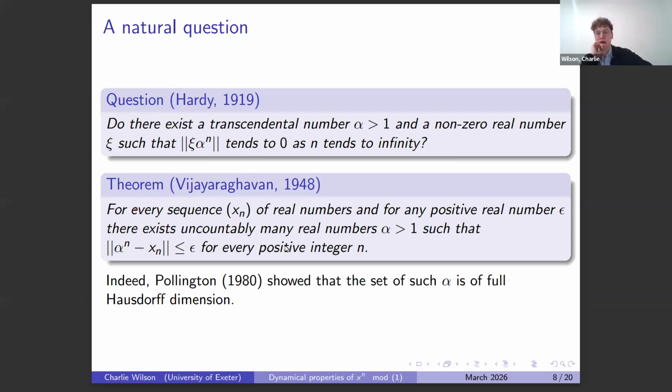And not only does there exist an alpha, there are uncountably many such alpha. And in 1980, Pollington showed that the set of such alpha has full Hausdorff dimension. So there's a lot of alpha that do this. I should also add, I think Dubickas proved or demonstrated an algorithm to find such an alpha. It's not one that we can run, but he showed that in principle, if this algorithm were to run for infinite time, it would throw out the desired alpha. And I think there are 2 or 3 different proofs of this. One of them is quite a nice Cantor set argument as well.